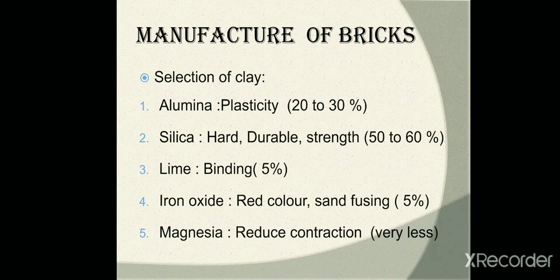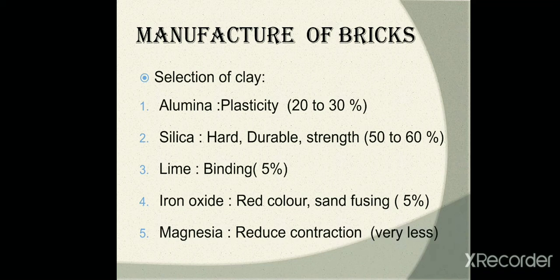Lime, CaO. The brick earth contains about 5% lime. It helps silica to melt at lower temperature and binds the particles of the bricks together. It reduces shrinkage of bricks. Excess of lime causes the bricks to melt and the brick loses its shape. It should be present in a finely divided state, otherwise the lumps on burning will change to quicklime and disintegrate the brick on absorbing moisture.